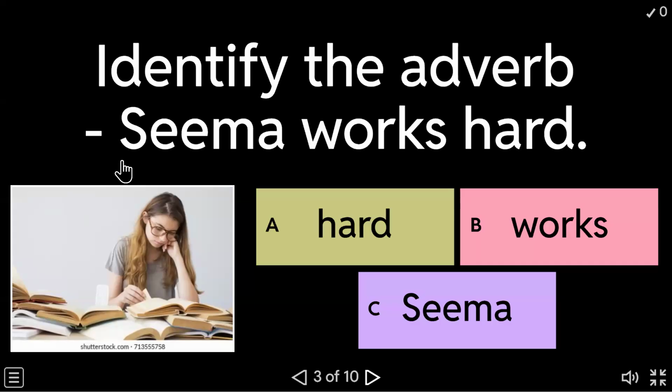Seema works hard. A, hard. B, works. C, Seema. Now they're asking you for the adverb. Write question number 3 and write which of the options A, B, C is correct.